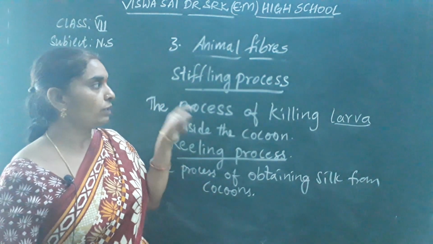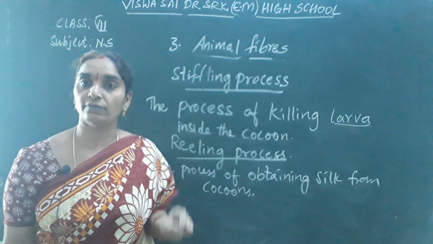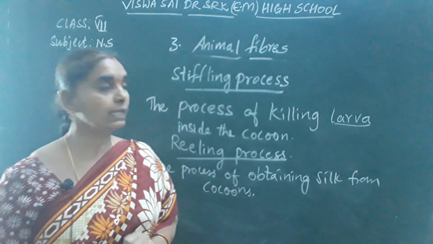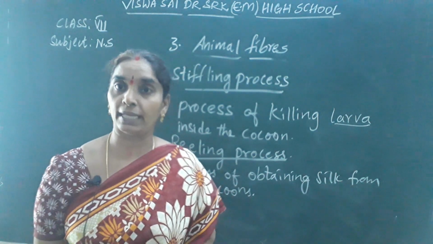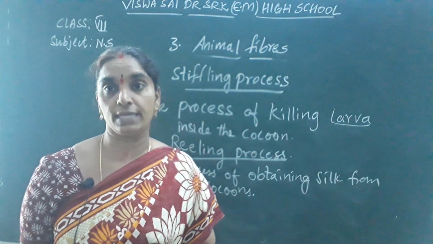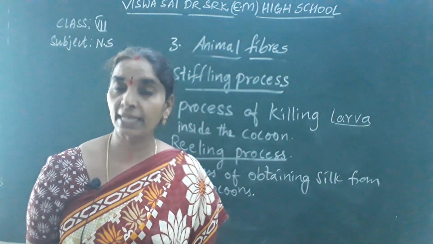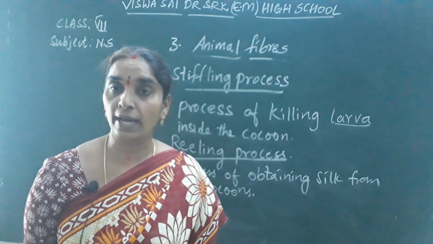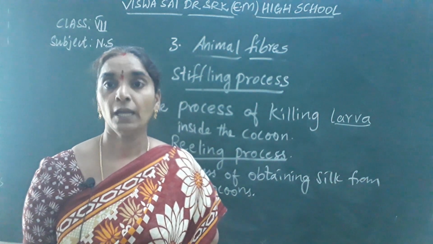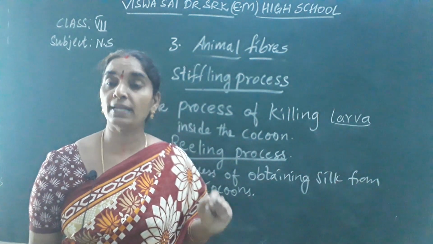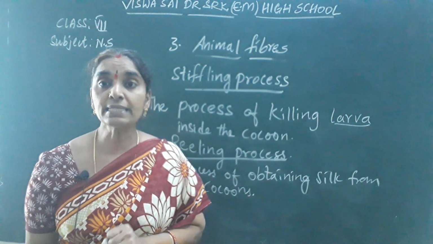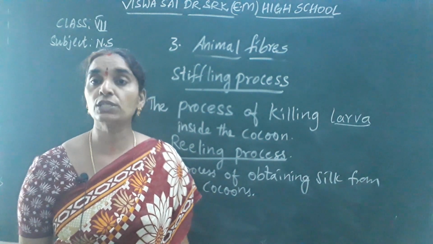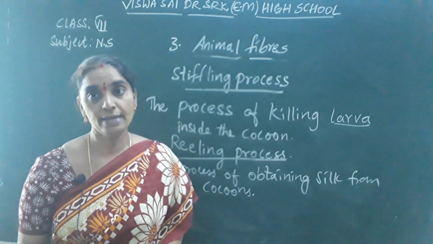Okay, children. So now you have understood, in today's class you have learnt about the life cycle of silkworm. In the life cycle of silkworm, you found it contains how many stages? 4 stages. What are they? Egg stage, larva stage, pupa or cocoon stage, and finally the adult stage again. At what stage of silkworm do we get the silk? We get silk at its cocoon stage. That's how you are going to learn in the manufacture of the silk.